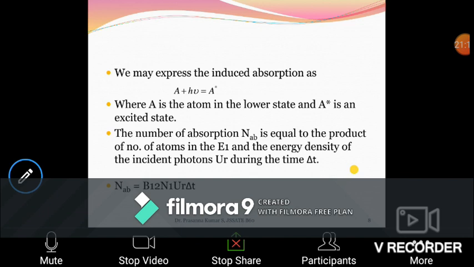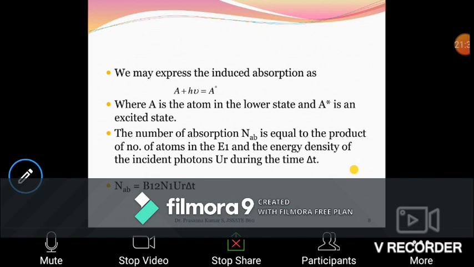Let us say 500 are in E1, then another 300 may go to level E2, the remaining 100 maybe go to E3, another 50, 20, and so on. It gets distributed into various energy levels in such a way that the lower levels always hold more atoms.